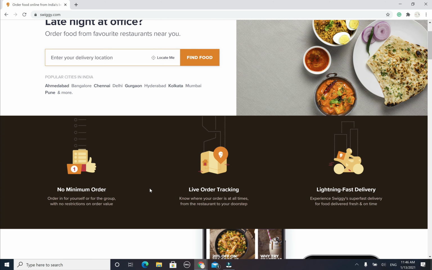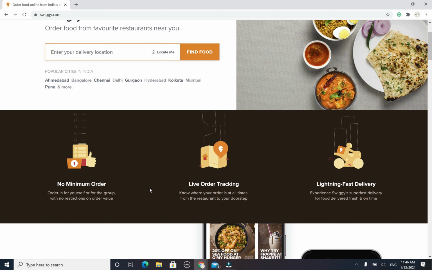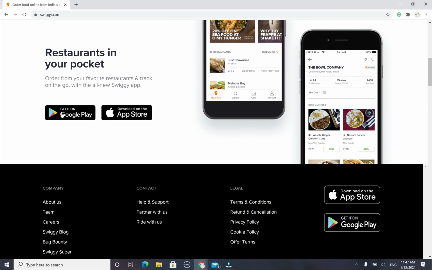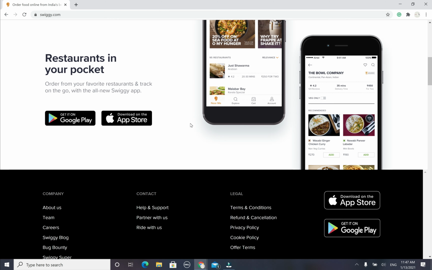If you want to apply for these jobs, you should have a bike. That's very important. Without a bike, we cannot travel or deliver the food on time. You can even use a bicycle, but it will take a lot of time to travel and deliver the order, and there is a time limit also. So the bike is going to be the better option. If you come down a little bit, you can see two app options are available. If you're using an Android phone or iPhone, you can download this app as well.